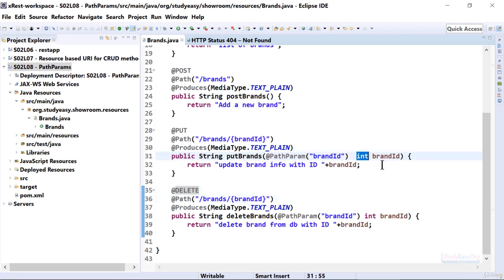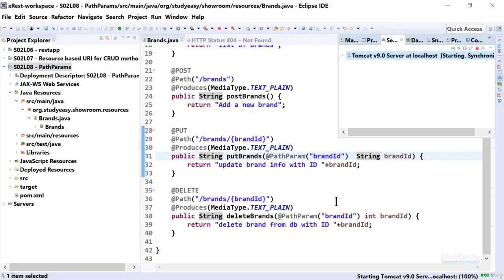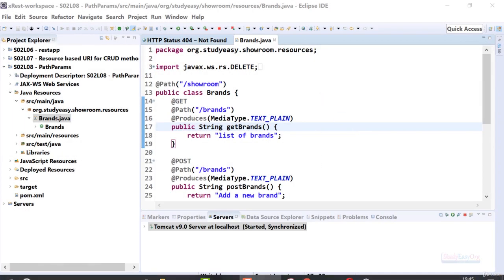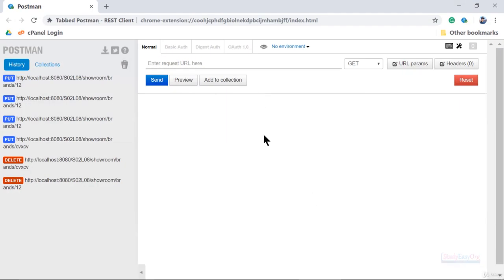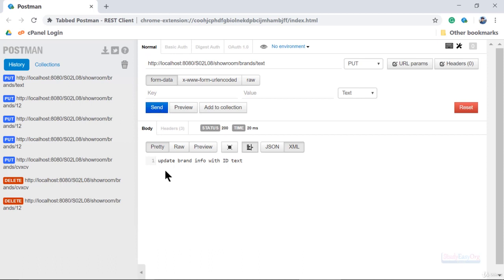For example, here I convert the type to string and save the changes. Let me run this application real quick. Alright, now let me open up Postman, and in place of the number, let us use text and access it using the put method, and here is the output. So our application is executing perfectly.